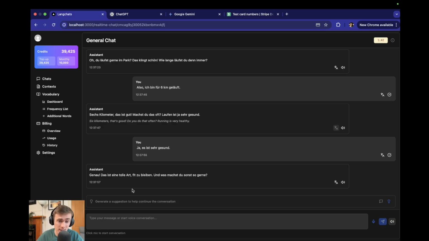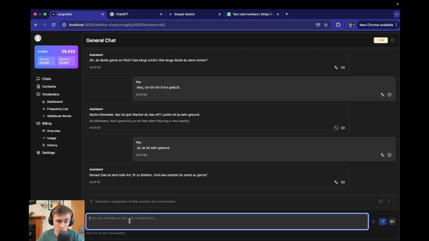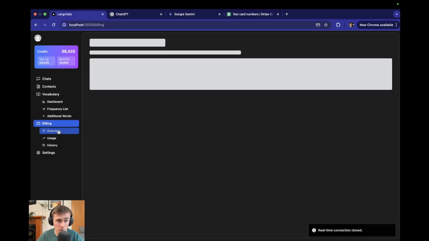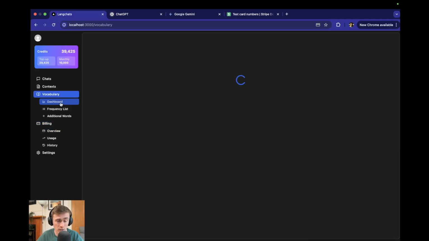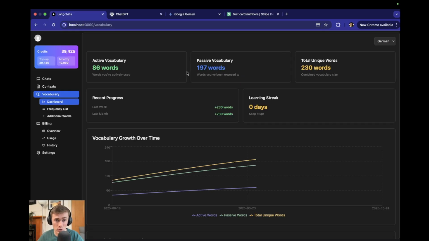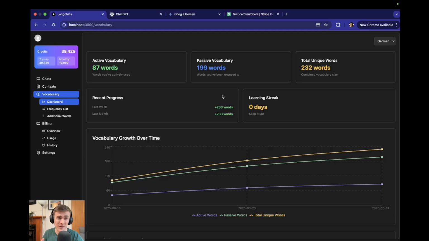We're going to go to this now, and again, you can also write a text response if you don't want to speak. I'm going to go to the billing section now. Actually, no, first I'm going to show you the dashboard. This is where you're going to be able to see your progress over time. Essentially every single word that you speak and every single word that you hear is tracked over time, so you can see your progress and how your vocabulary is increasing over time, which I personally think is super useful because I want to know if I'm actually getting better.